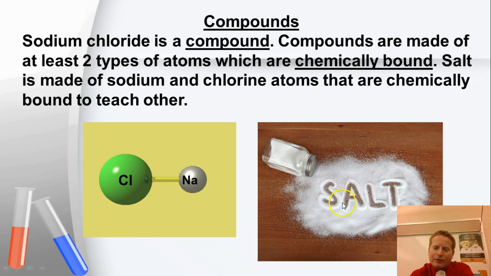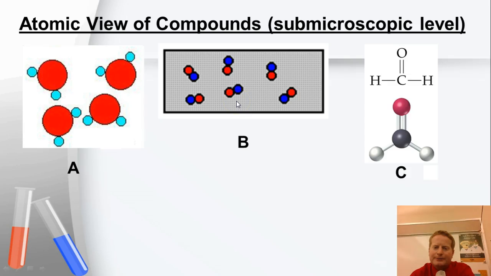Here's our macroscopic view of salt. So this is if we zoom back out. And again, salt is a compound. Here is the submicroscopic view of different compounds. Here's water, made of two types of atoms, right? Hydrogen and oxygen.